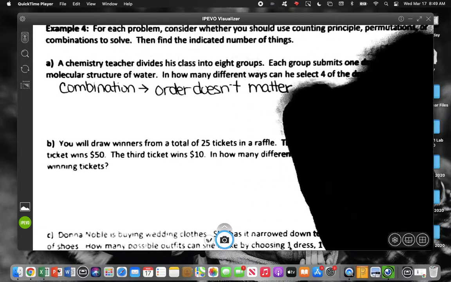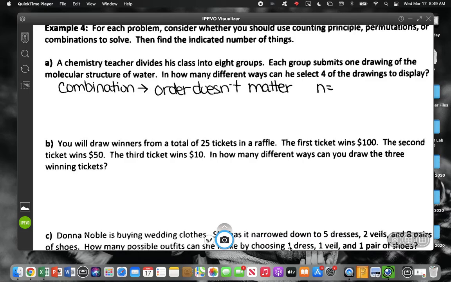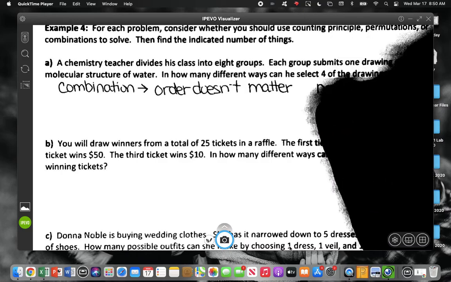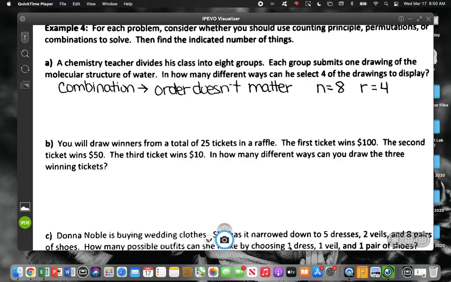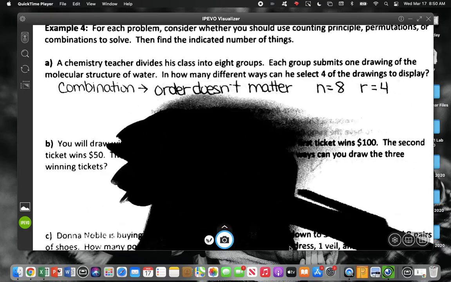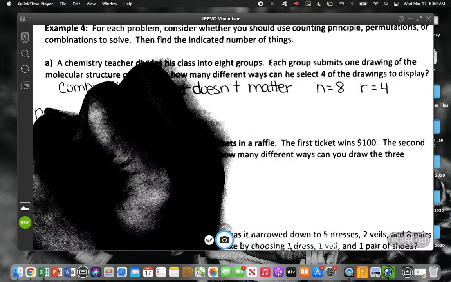All right, so on this one, what's our total number? How many groups did we have? What was the total number of groups? 8, and how many is he picking? So on this one, we are doing a combination.